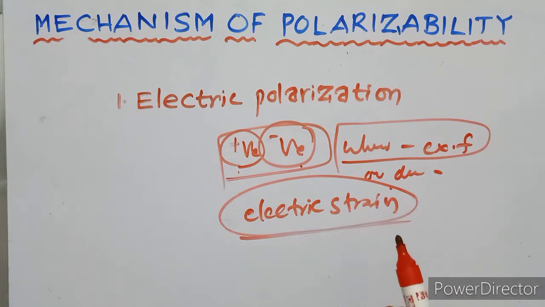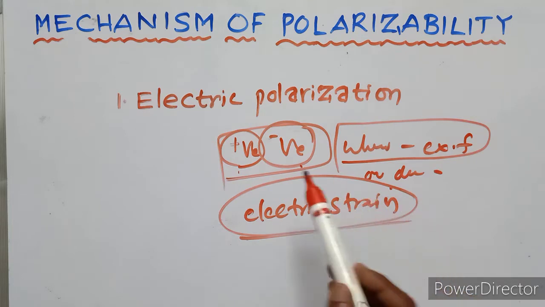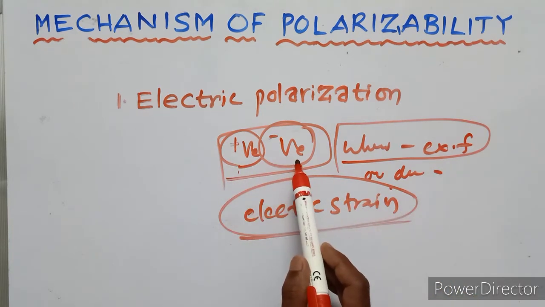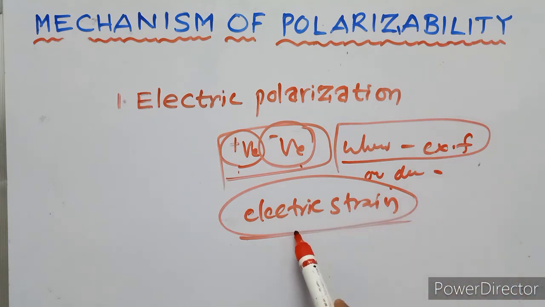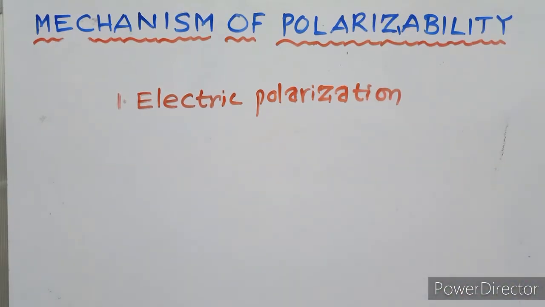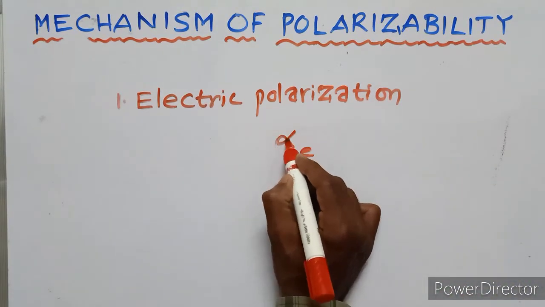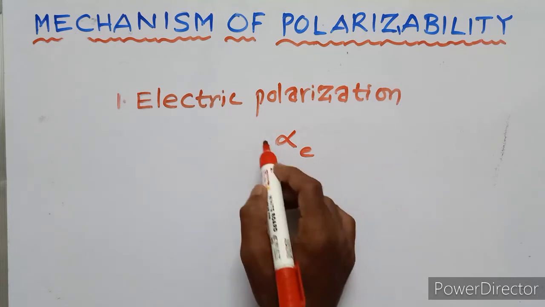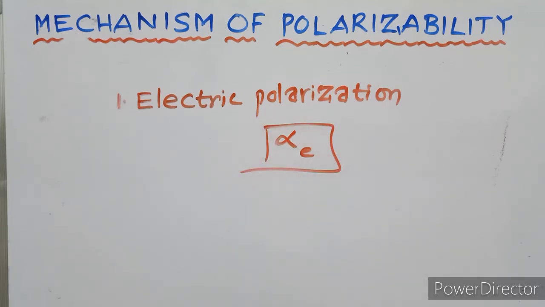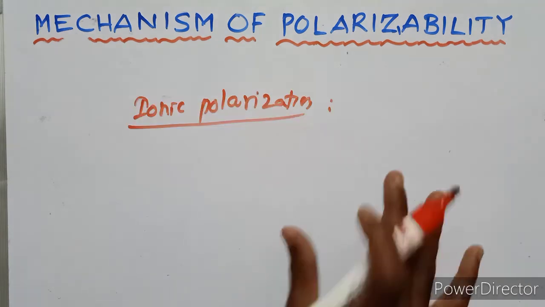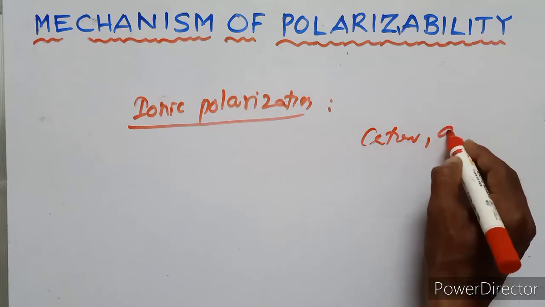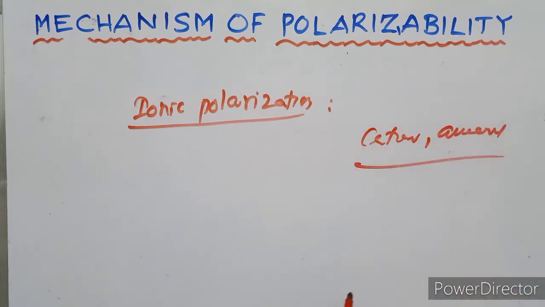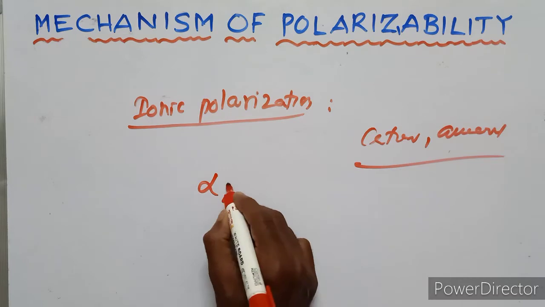So electronic polarization is due to displacement of positive and negative charges in the dielectric material. When an external field is applied, electric strain is produced. It is denoted by alpha e. This is the electronic polarizability. Second, ionic polarization occurs due to the displacement of cations and anions. It is denoted by alpha i.